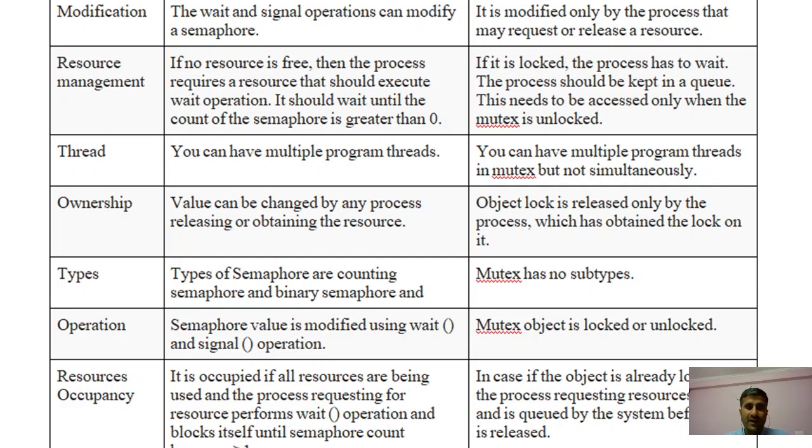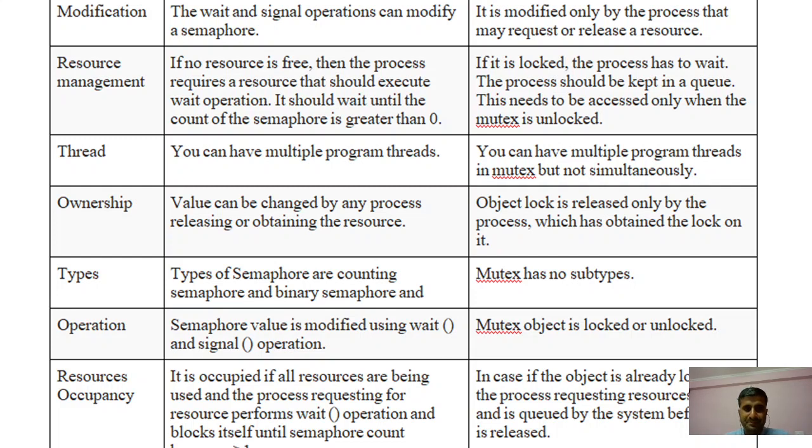If we discuss the difference on the basis of threads, with a semaphore you can have multiple program threads, but in the mutex you can have multiple program threads but not simultaneously.